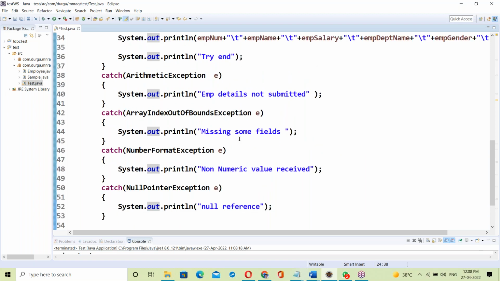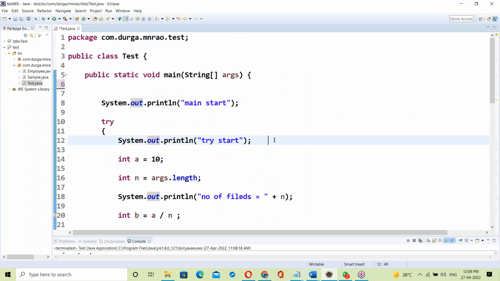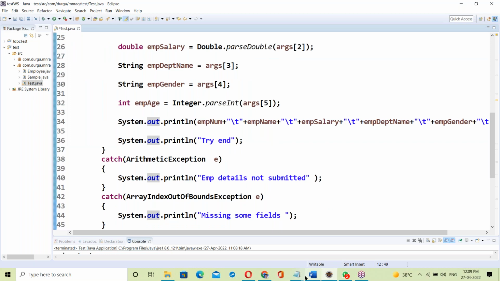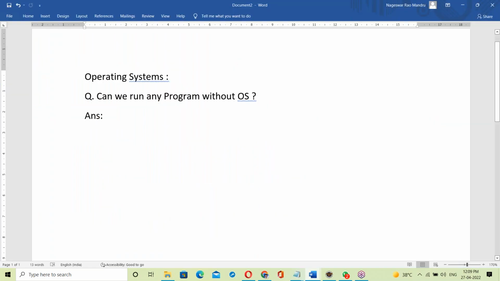It's not theory, it's practical sessions: every statement, every program, line by line, I'll type it and explain. So be alert in the class, answer questions, and ask doubts also. I'll be answering, no worry.